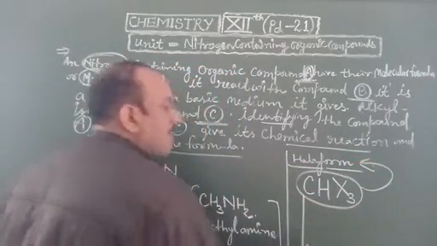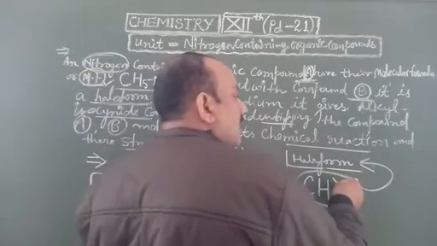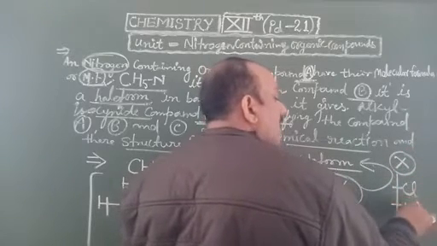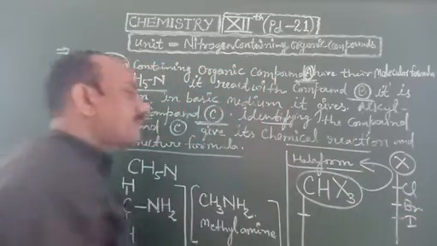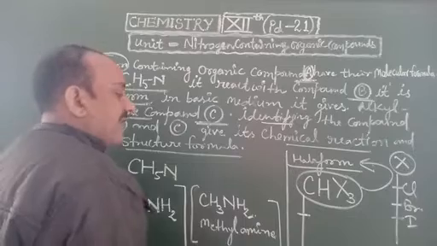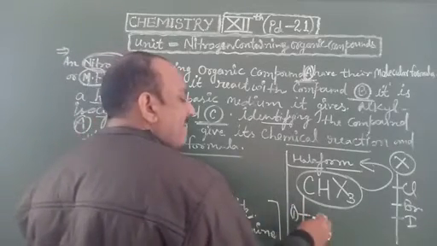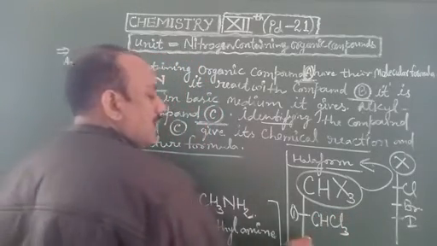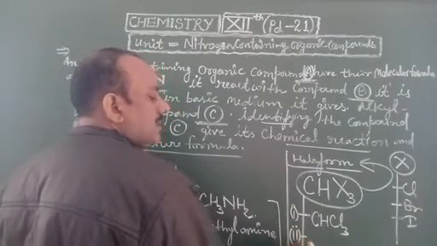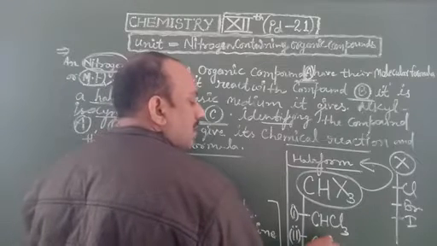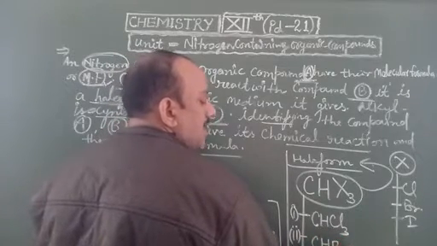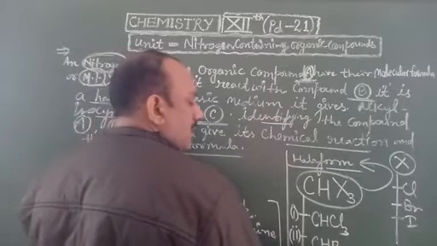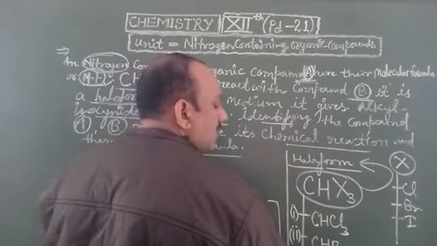So we take some examples of haloforms. The first one is CHCl3, the second one is CHBr3, and the third one is CHI3.